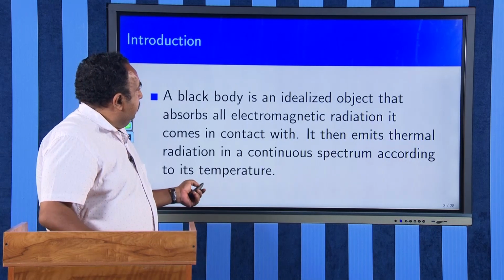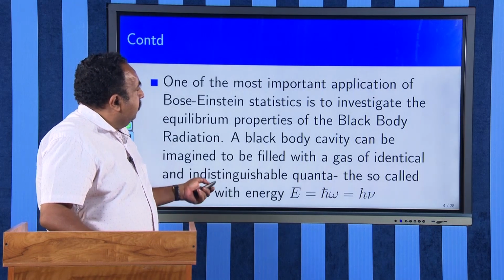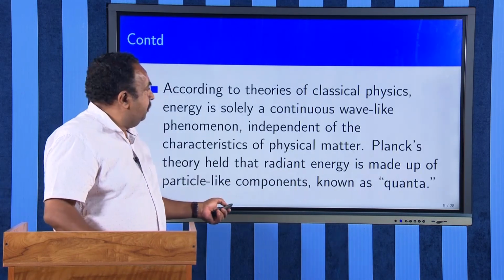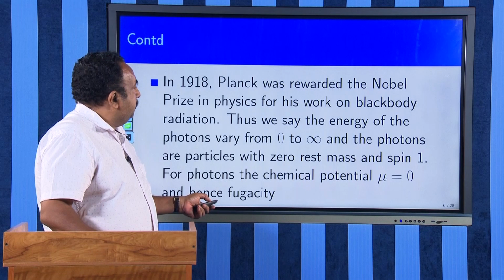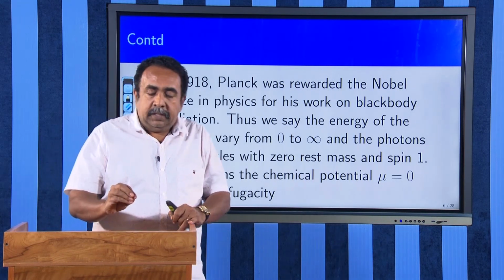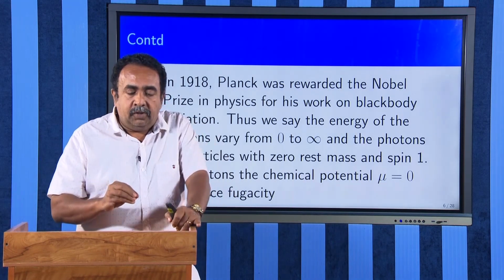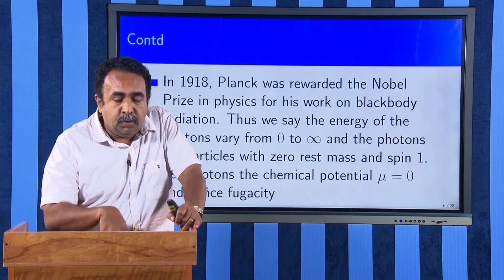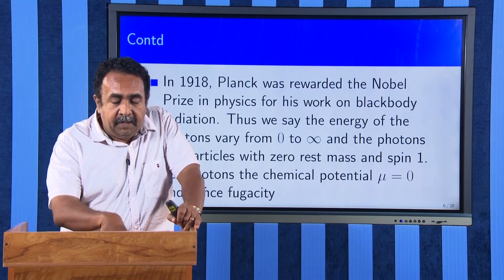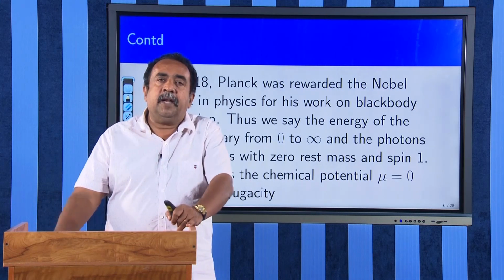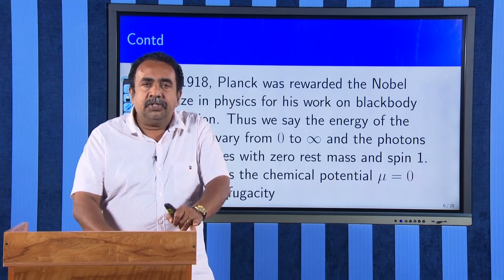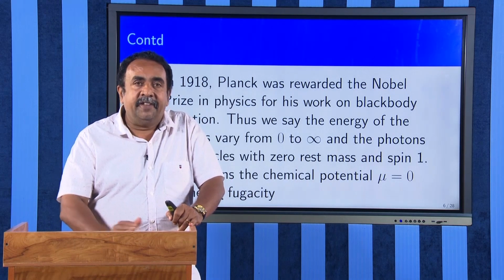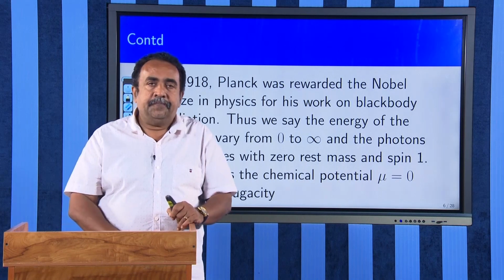The energy that was taken by Max Planck was E is equal to h nu. One important point to take into consideration is that the derivations I am going to do now are not the way in which Max Planck derived the expression for black body radiation. This was derived as per the ideas of Satyendranath Bose, an Indian physicist.